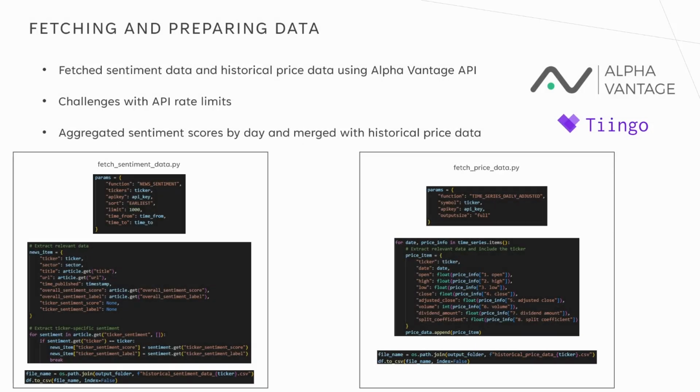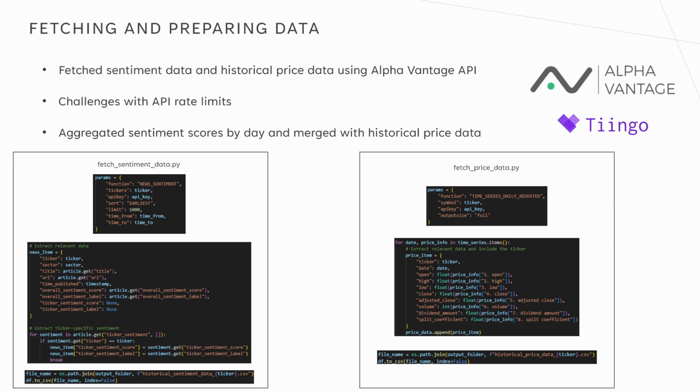To enhance the machine learning model, I implemented a Python component that was responsible for fetching sentiment analysis data and historical stock price data from the AlphaVantage API. This API provides new sentiment scores and price data for the past 3 years. However, one of the key challenges I faced was managing the API usage limits. Initially, I used the free tier of the Tingle API for basic price data.